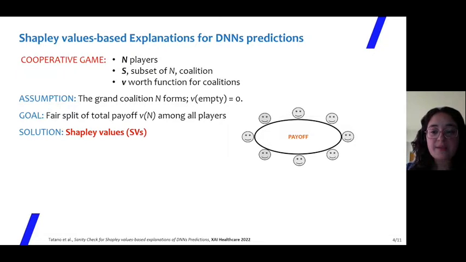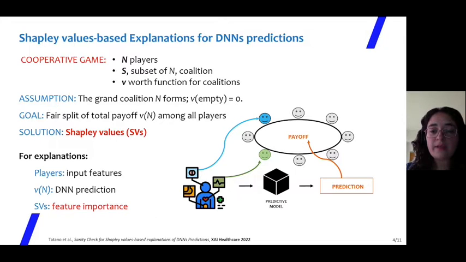A function v associates to each coalition its worth, assuming that the worth of the empty coalition is 0. The Shapley values is a fair way to redistribute the total payoff arising from their cooperation, where the fairness is defined by a set of axioms. In the context of explanation of DNN's predictions, the players are the input features and the total payoff is the prediction. The goal is to attribute an importance score to all the features by means of the Shapley values.